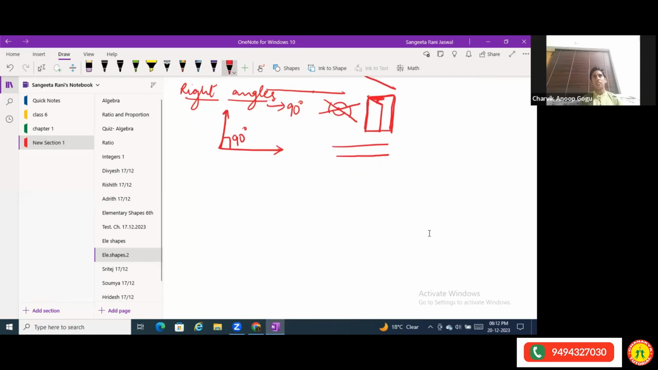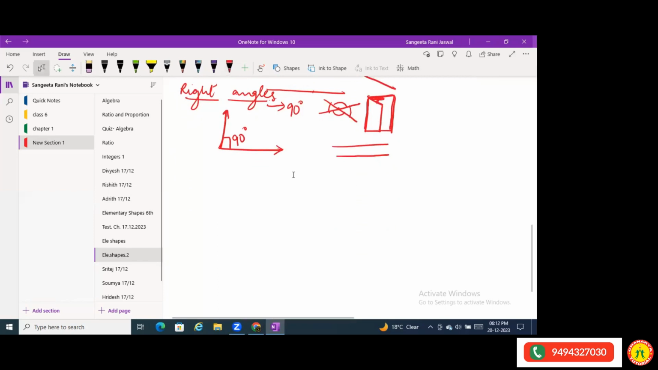Okay, so this was 90 degrees. When you have a standing line, an erect line, on the baseline, erect means a straight line. It should not be slanting like this, or like this, or like this, at all. So the exact straight line makes a 90-degree angle with the baseline. This type of angle is called a right angle.